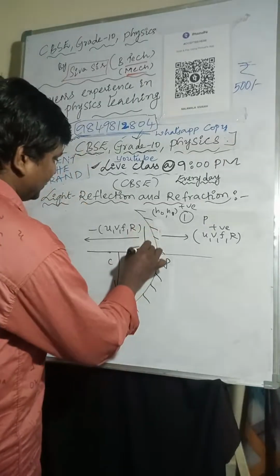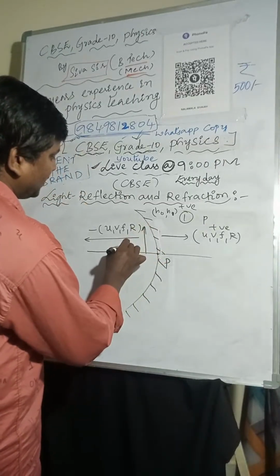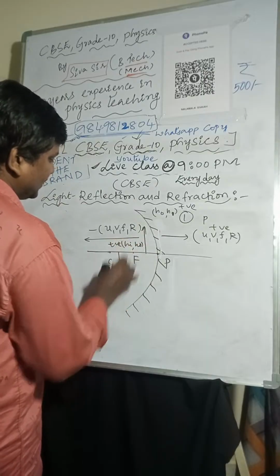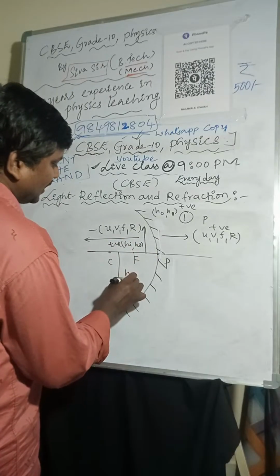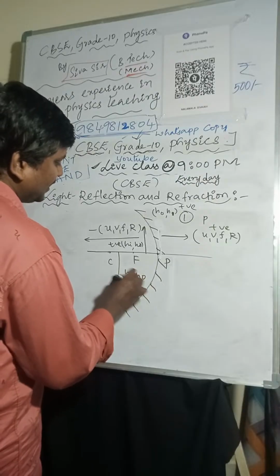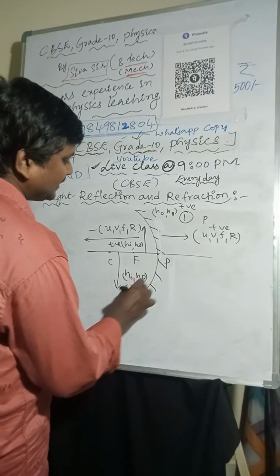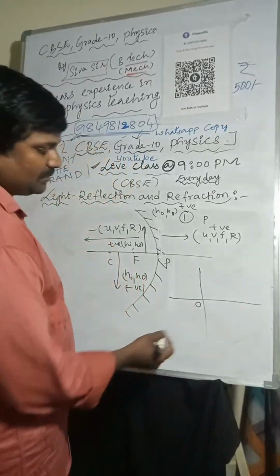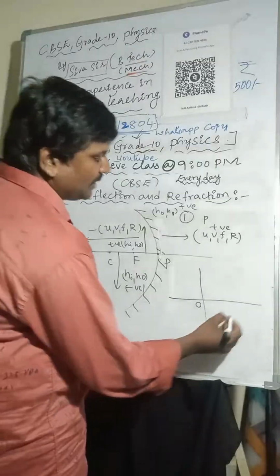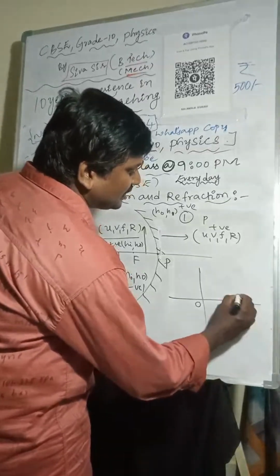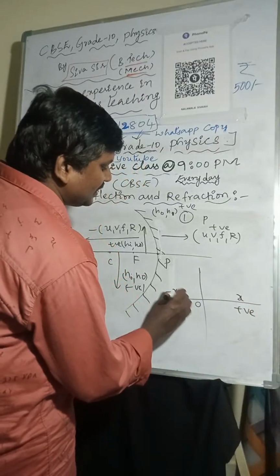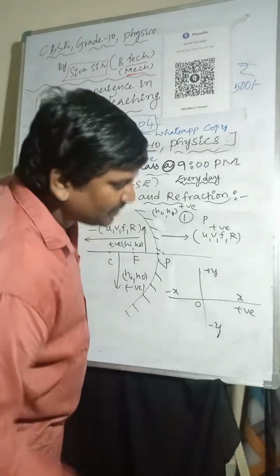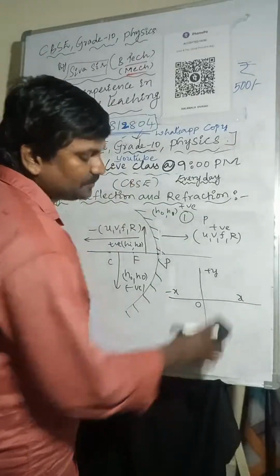So I'm placing here. Above the principal axis, the height of the image and the height of the object are positive, whereas below the principal axis, the height of the image and the height of the object are both negative. So we can see the coordinate axis. This is the origin, the positive x-axis and negative x-axis, positive y-axis, negative y-axis. Same thing here also.